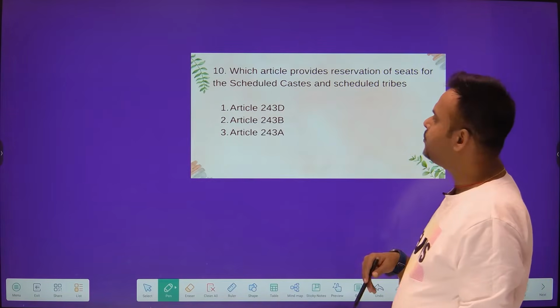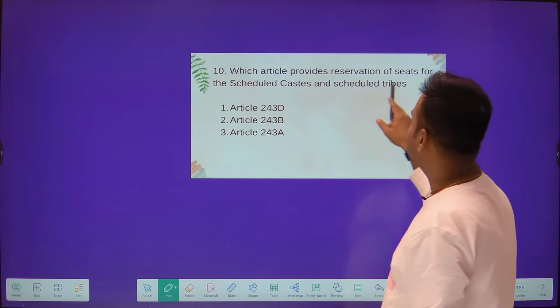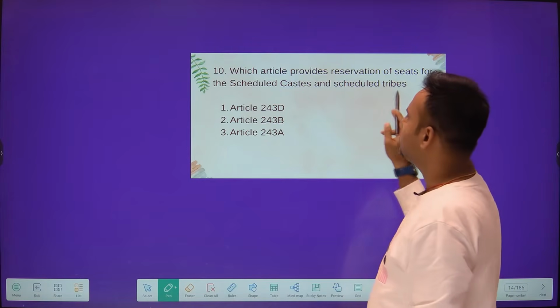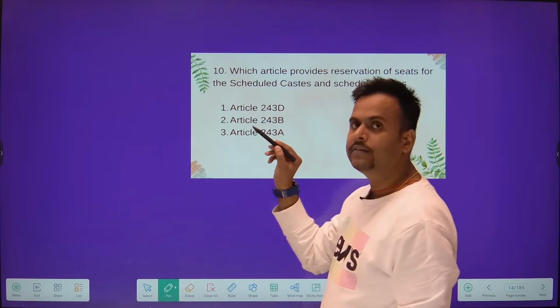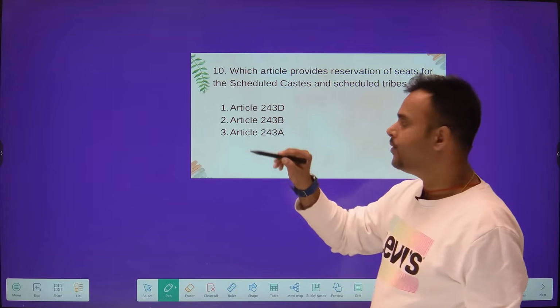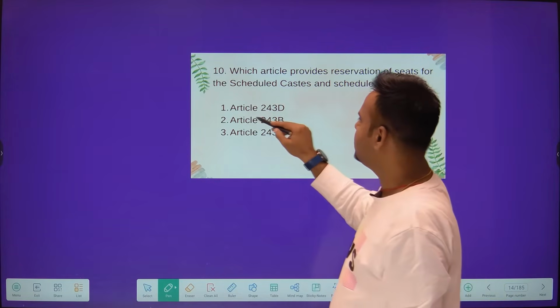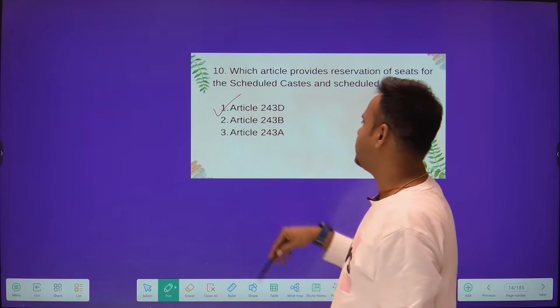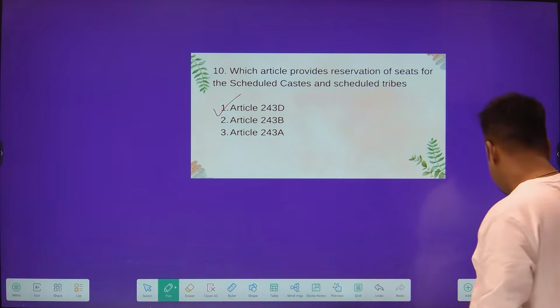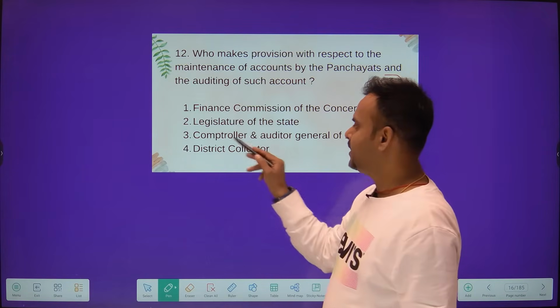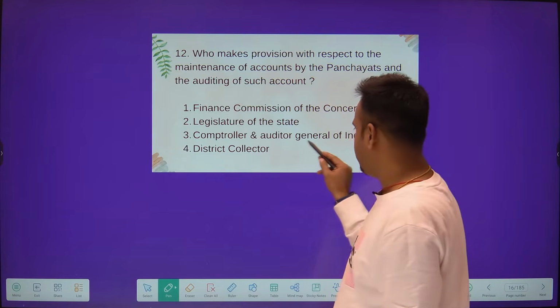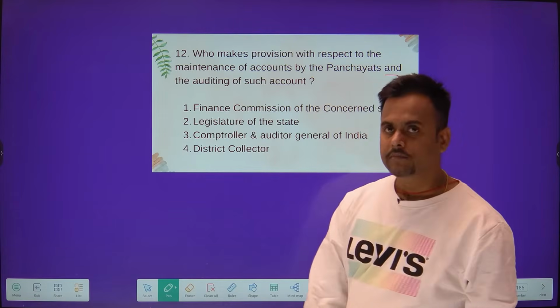Move on to the next question. Which article provides reservation of seats for the scheduled caste and the scheduled tribe? Again, I have already said 243D deals with the reservation system. So that's why Article 243D is the answer. Move on to the next options. A. Finance Commission of the concerned state, Legislature of the state, Comptroller and Auditor General of the state, and the District Collector.